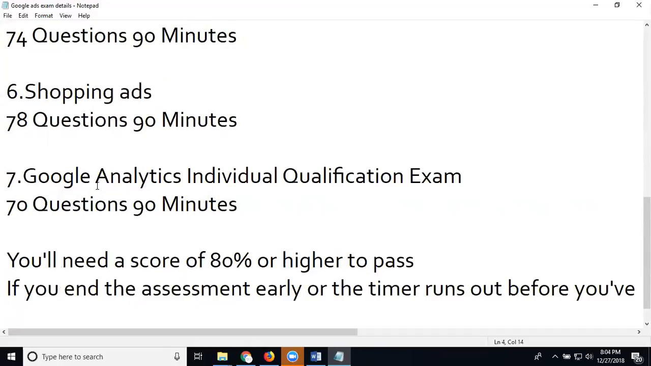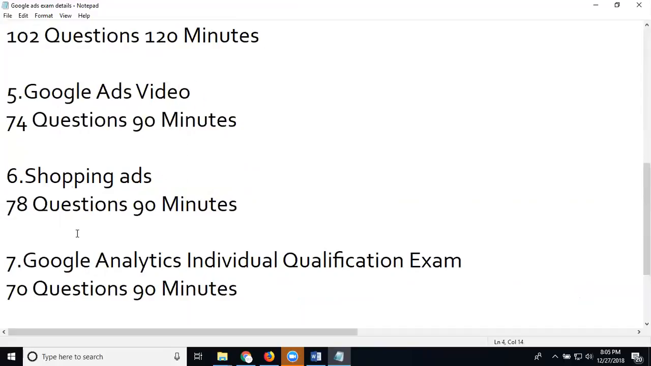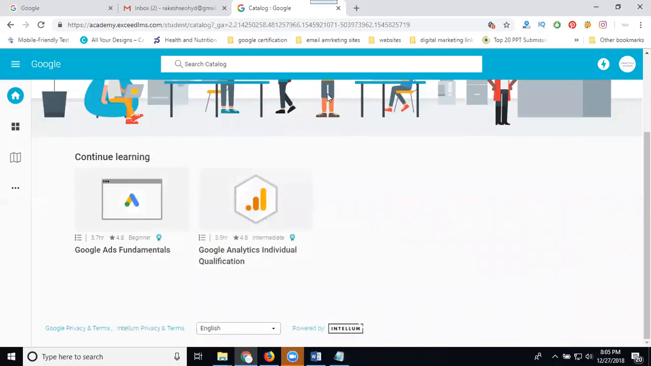Coming to Google Analytics, 70 questions, 90 minutes. The certification validity is 1.5 years, that is 18 months. Total how many exams will you write? 7 exams. When you write Google Ads Fundamental, the remaining 6 exams will be enabled, and Analytics will open automatically. The remaining 5 exams are written on the Academy for Ads. People used to call it Google Partners; now it is called Google Academy for Ads.